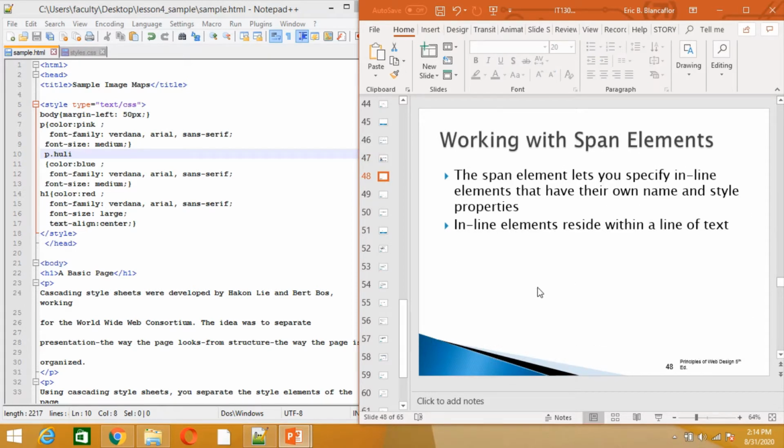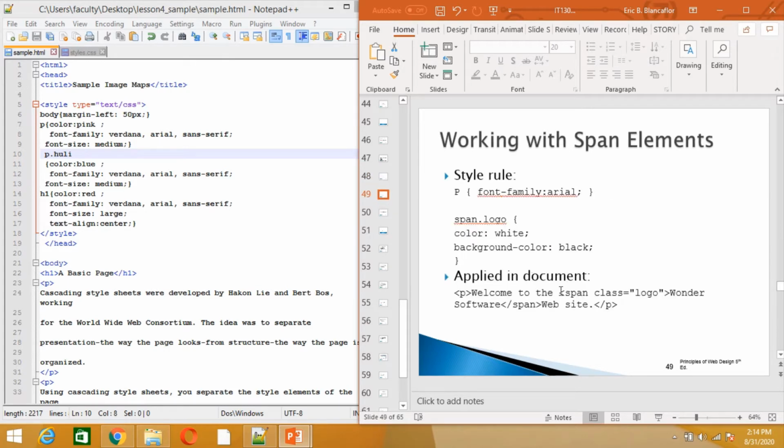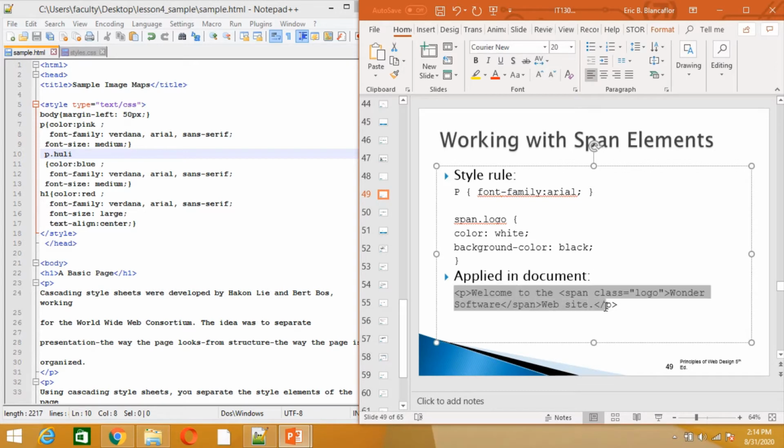Span, the way we define it, lets us specify inline elements with their own name and style properties. I have an example here. Let's say we have this paragraph, with a font family of Arial. Now, inside this paragraph, there's a specific word that we want to have a background color of black and a text color of white.